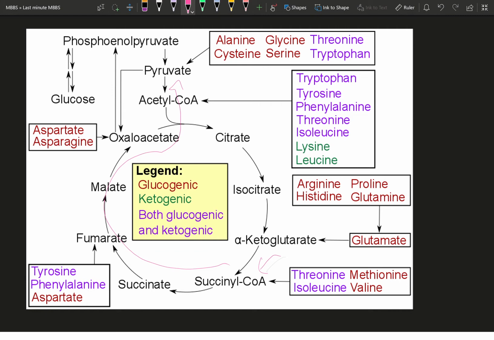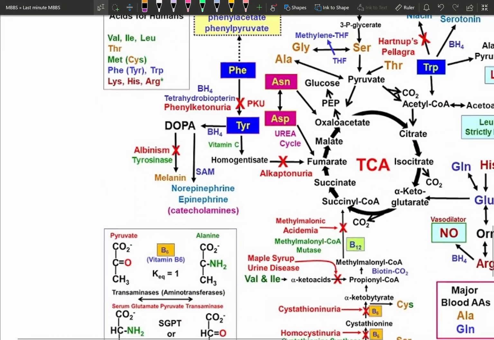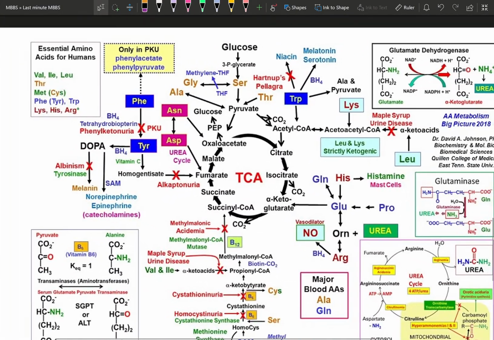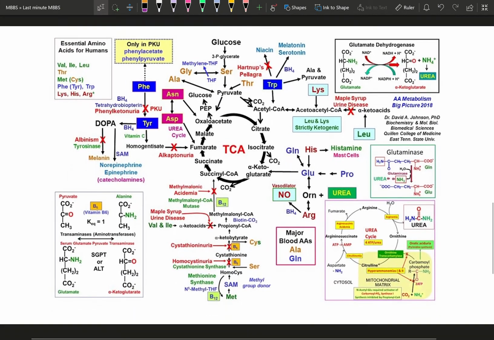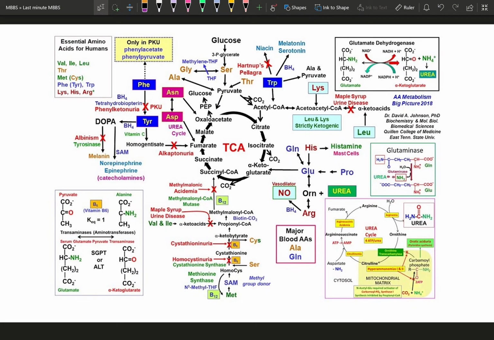The amine part is going to form urea and be excreted, and there are a few certain amino acids which are used to make some special products. If you want a micro xerox or something like that, this would be it. This is your basic amino acid metabolism all in one.